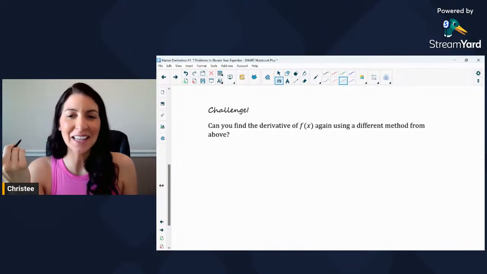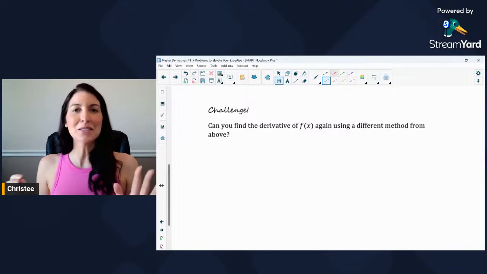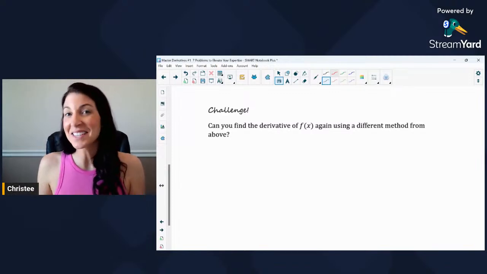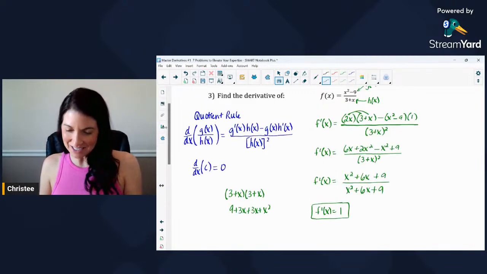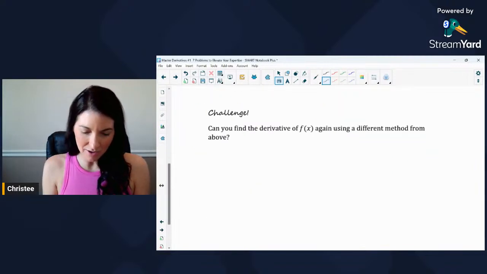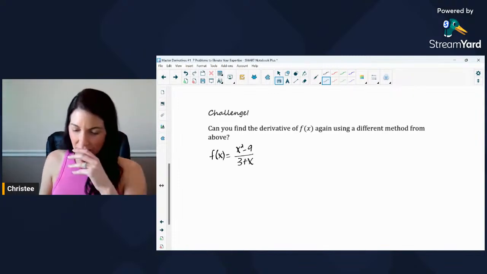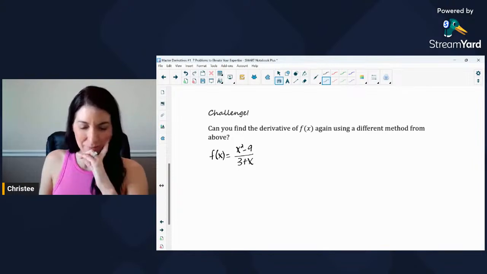I love this. It makes us really think. I love questions like this where you're given a problem and you do all this work to solve it, and it's like, now do it again, just in a different way. But it's really good because it makes you think. So what was it? x squared minus 9 over 3 plus x. Let me write that down again. So f of x equals x squared minus 9 over 3 plus x. Find the derivative again using a different method.